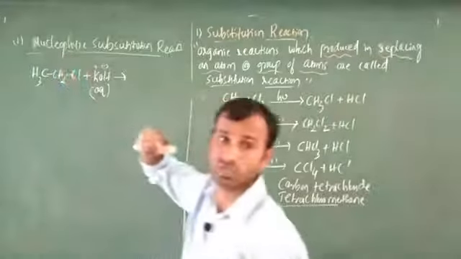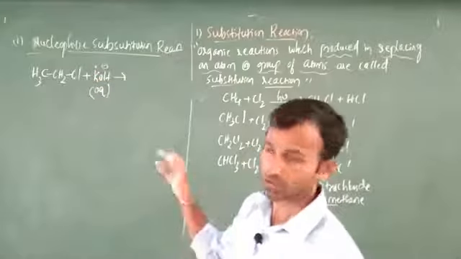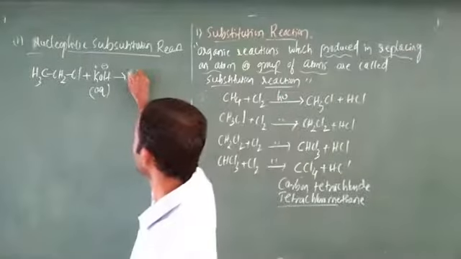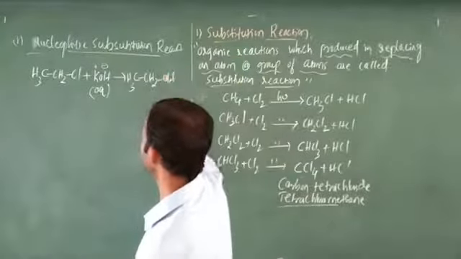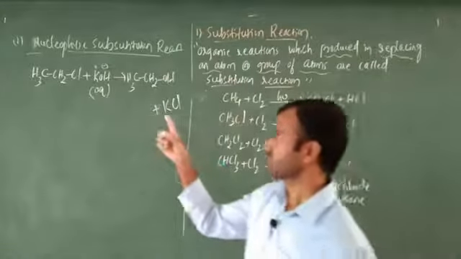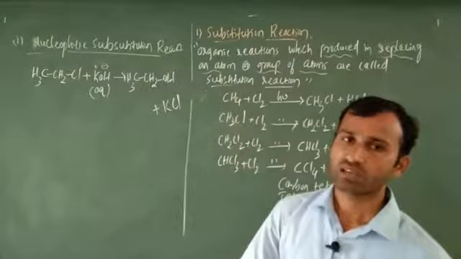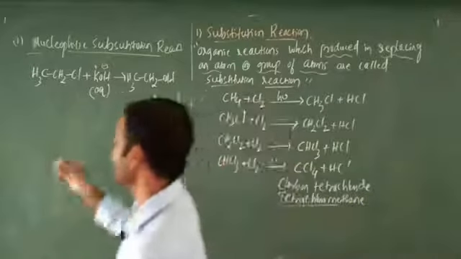Cl will go out, that indicates substitution. Next in this case, replacing, replace one atom. Finally, there is a formation of product, CH3 CH2 OH, plus release of KCl, potassium chloride. Just here, in this case, they are going to ask you whether this given reaction is substitution, addition, elimination, or rearrangement. The answer is substitution reaction. Okay.